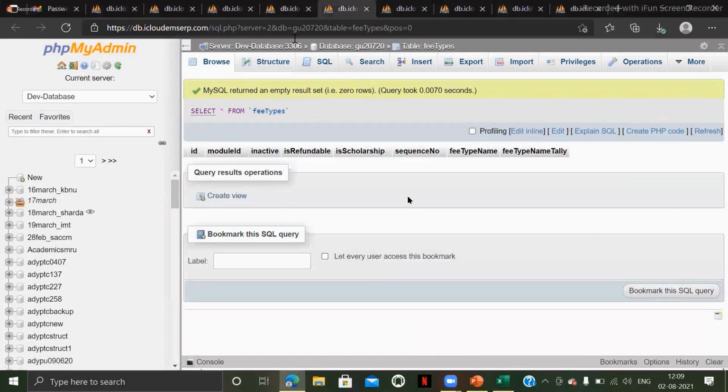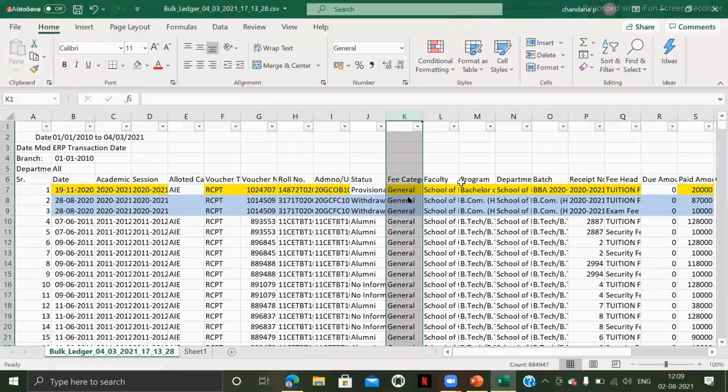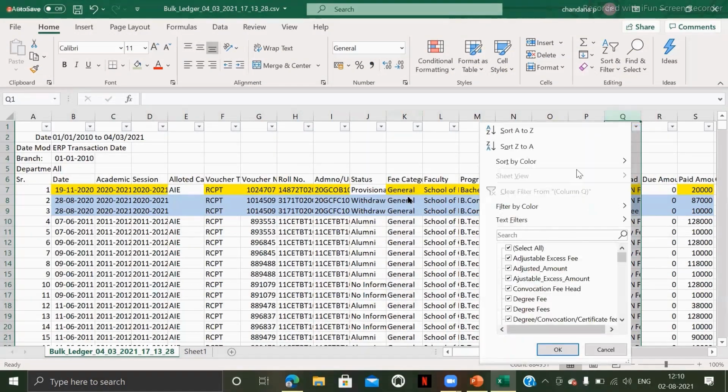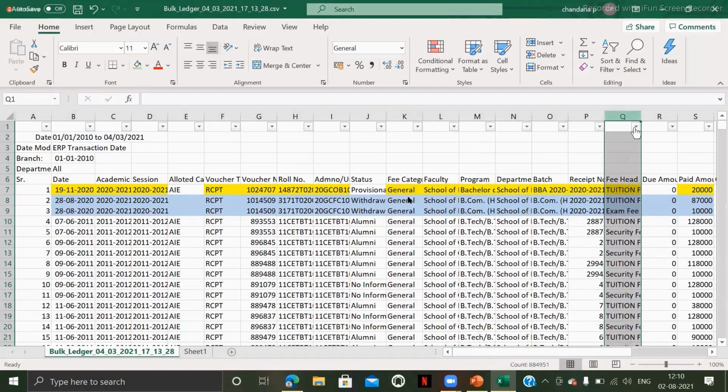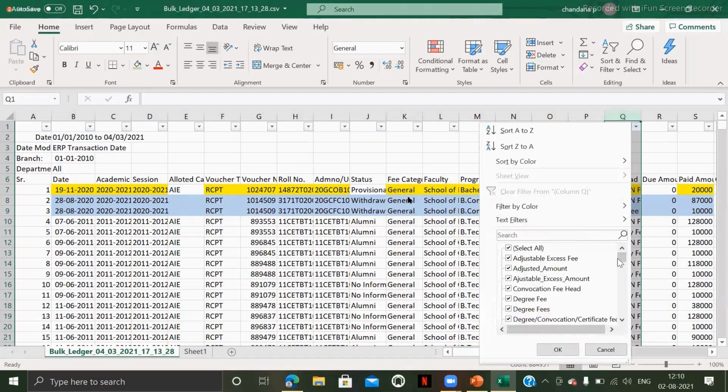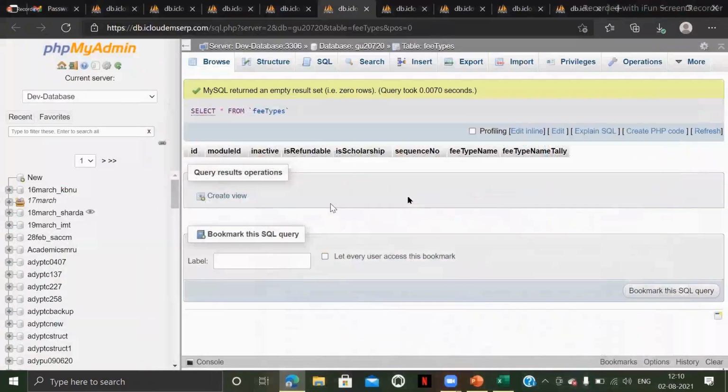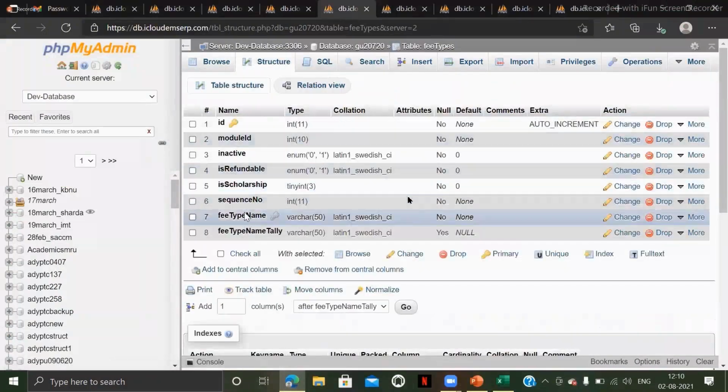And the next one is the fee types database table. Here the fee types will be fetched from here. These are different fee types, fee heads, like I was telling, tuition fee, caution deposit, everything. All these fee types will be stored in this fee types database table with respect to the branch ID.